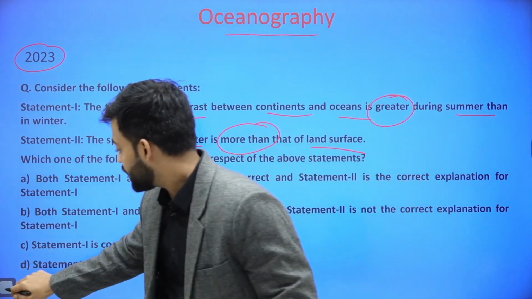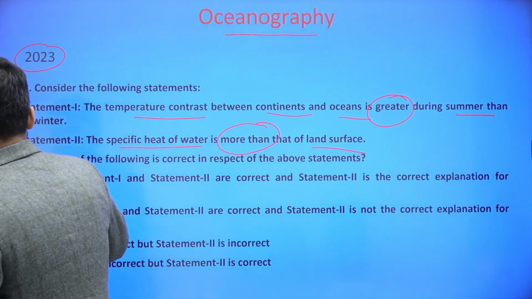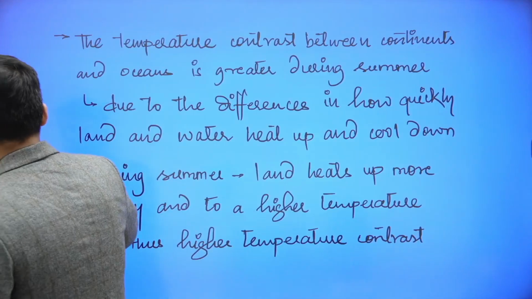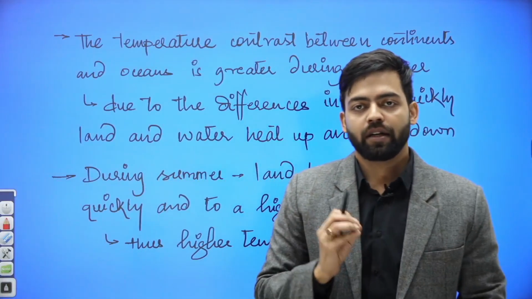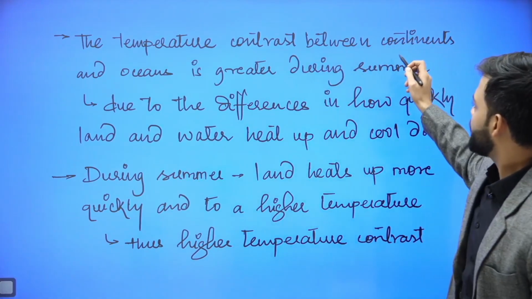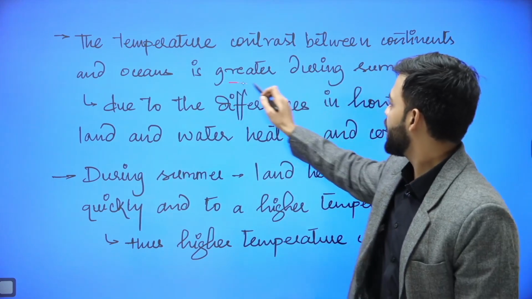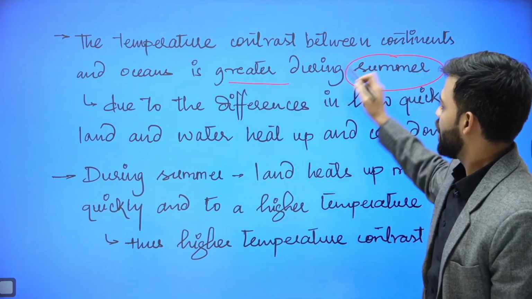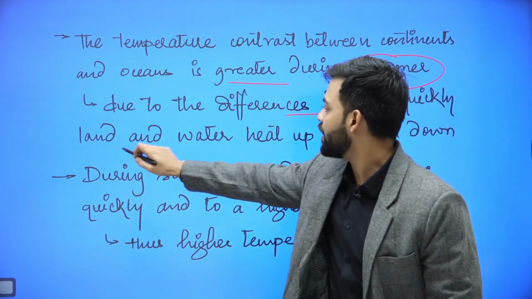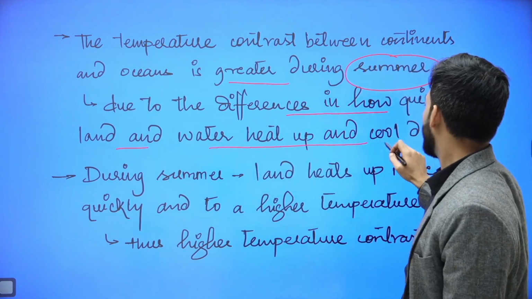So to understand this question, we have to look how continents and ocean gets heated up. Now, the temperature contrast between continents and oceans is greater during summer. Why? Because the difference in how quickly land and water heats up and cools down.